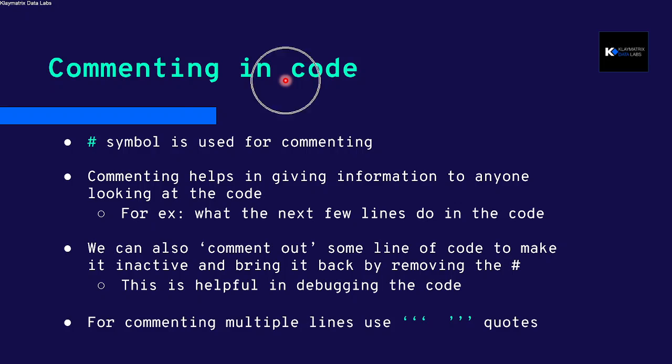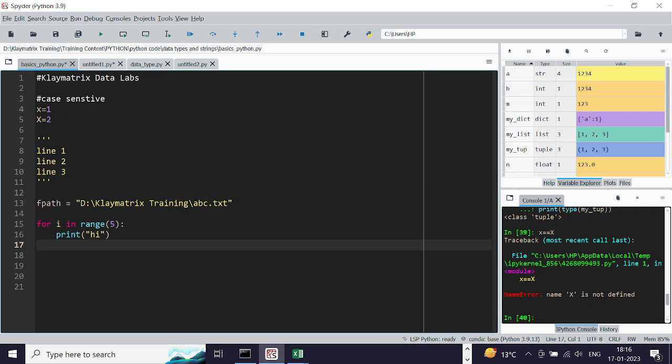And then commenting code. Use a hash symbol to comment code, right? Commenting helps in giving information to anyone looking at the code. So for example, what a line of code does, you can put that information, and you can also comment out a line, which makes that line of code inactive depending on whether you're commenting it or not. And this is helpful in debugging. And for multiple lines, if you want to comment, then use triple quotes like this to open and close. If you don't close it, then everything below this becomes a comment, right?